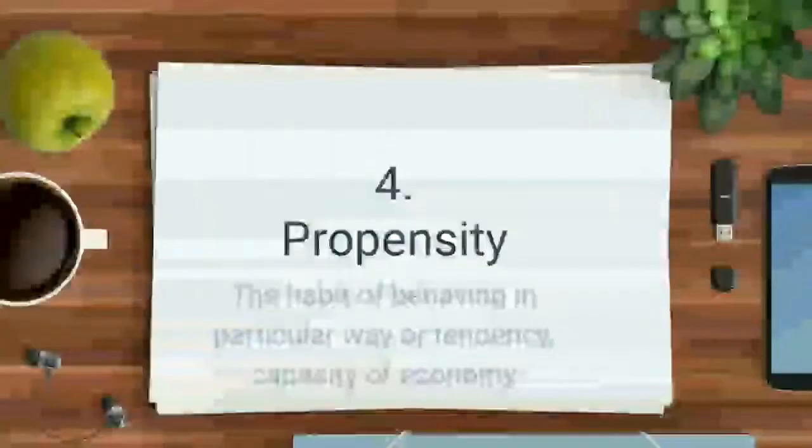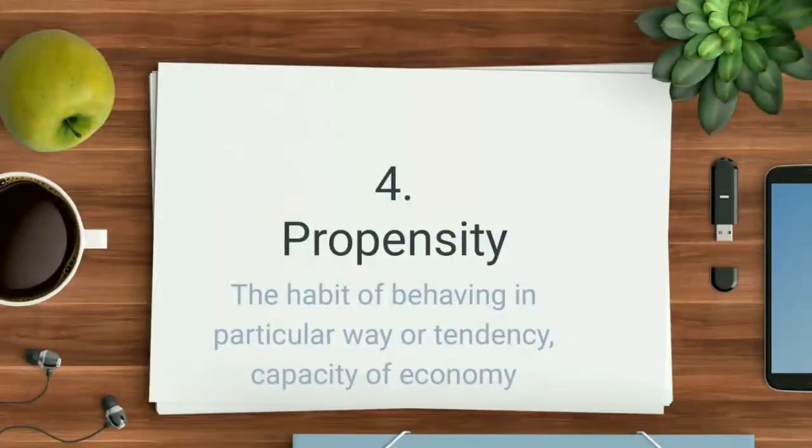Now the next is propensity. Propensity actually represents the capacity, the ability of a person. Here we can say the definition: this is the habit of behaving in a particular way, or a tendency or a capacity of the economy. If we say propensity to consume, propensity to save, or propensity to whatever term we are adding after propensity, it means we are talking about their capacity, their tendency or their behavior on that particular thing.